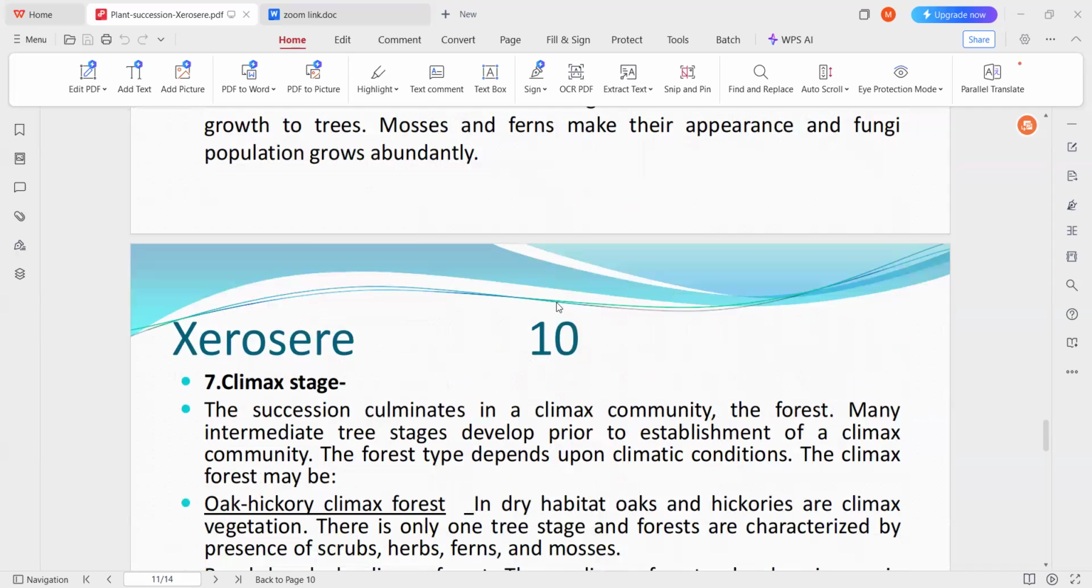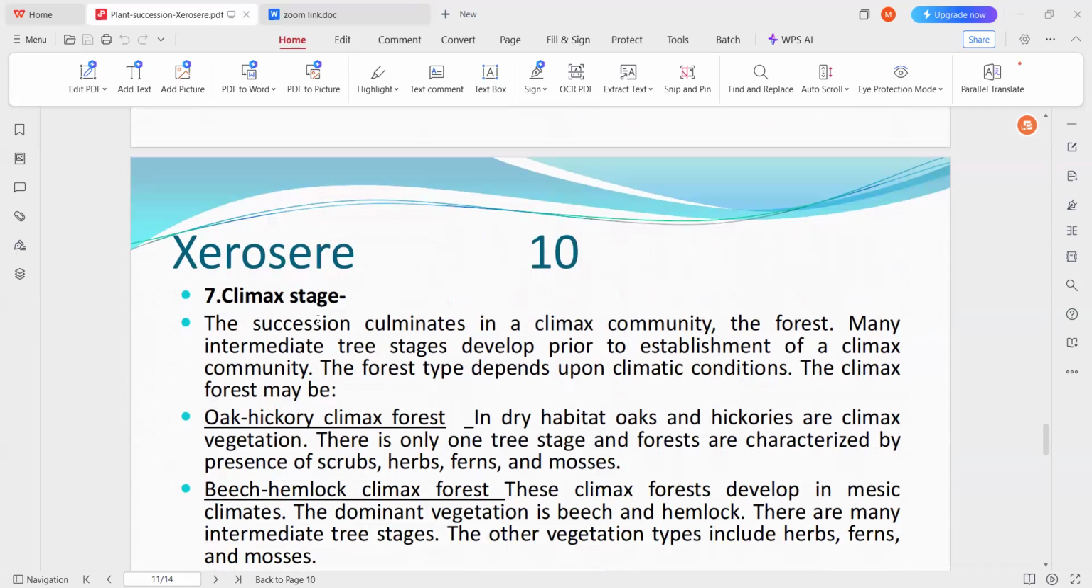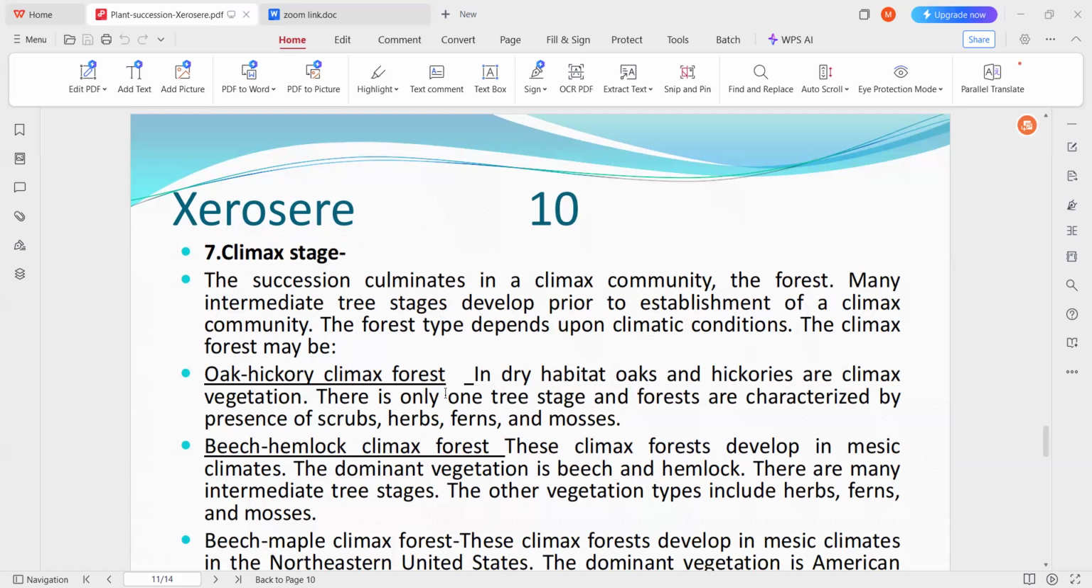So the next stage, the final stage, is the climax stage. In the climax stage, the succession culminates in a climax community, that is, the forest. Many intermediate tree stages develop prior to the establishment of the climax community. The forest type mainly depends upon the climatic conditions. So the climax forest may be an oak hickory climax forest, that is, in dry habitats, where oaks and hickories are the climax vegetation. There is only one tree stage, and the forests are characterized by the presence of shrubs, herbs, ferns, and mosses.